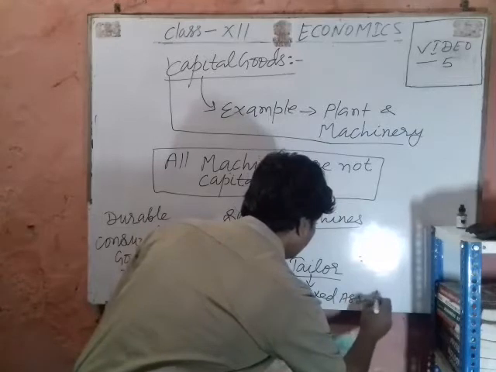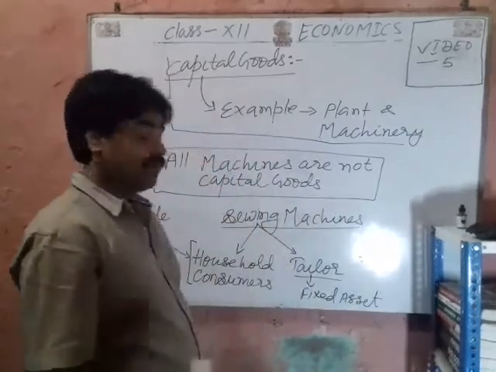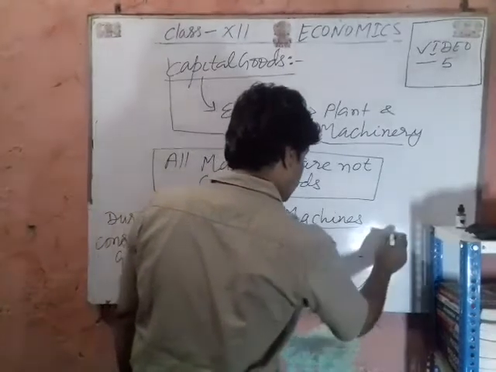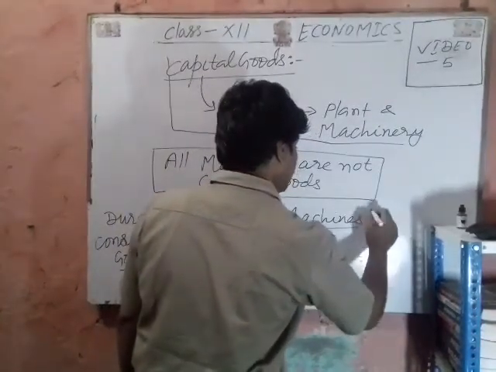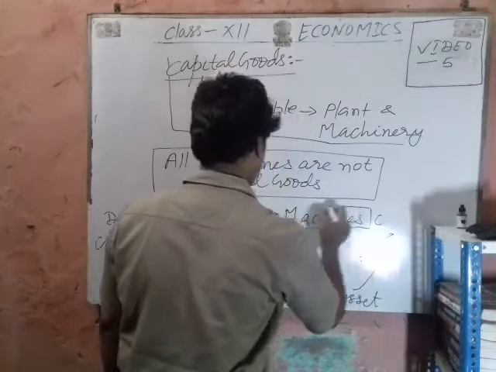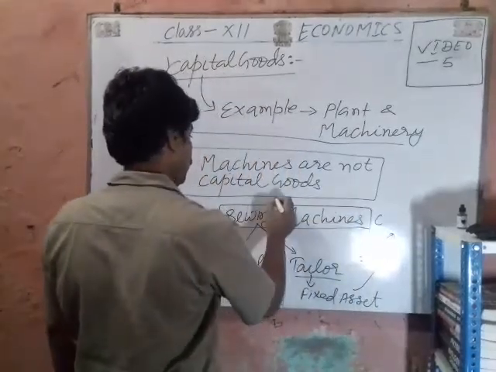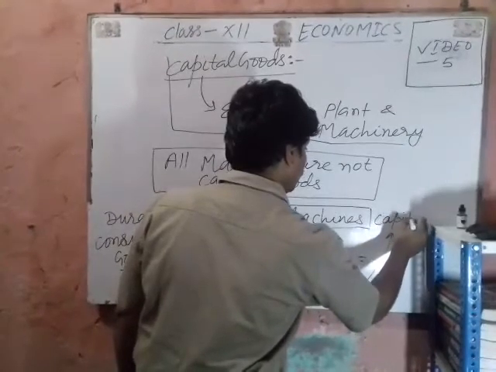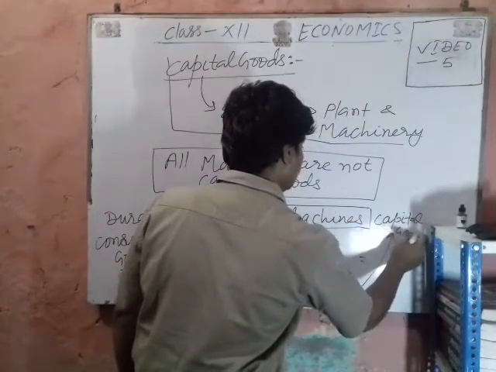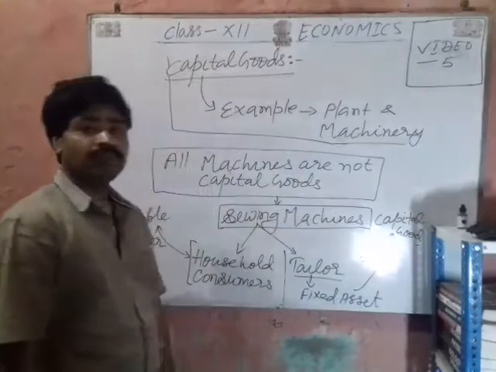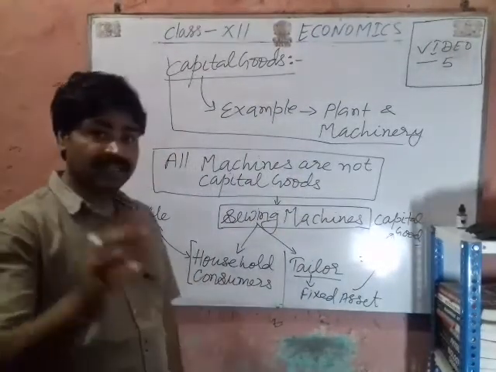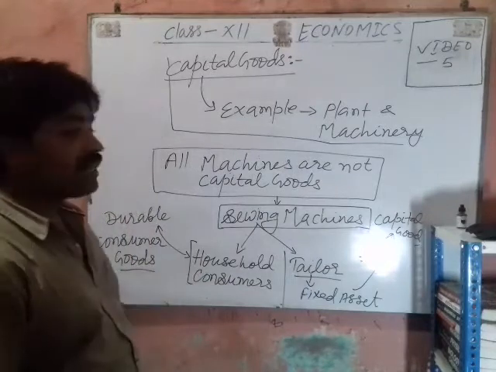So here this is the capital good. Sieving machine used by the household is the example of the durable consumer goods.